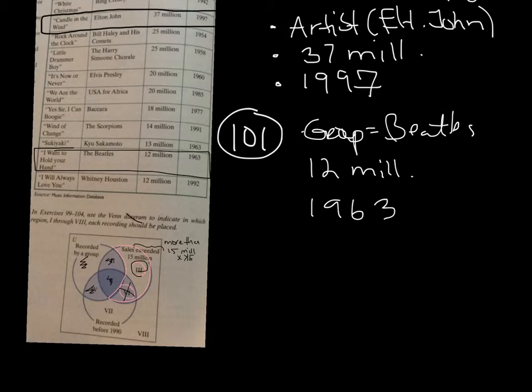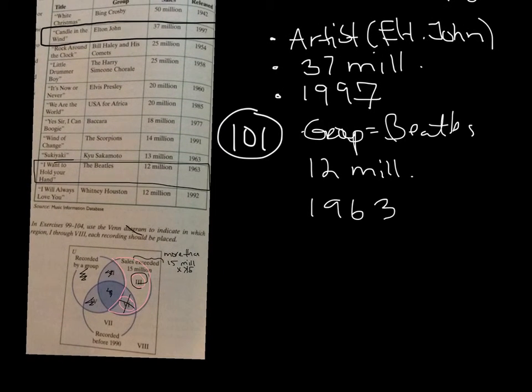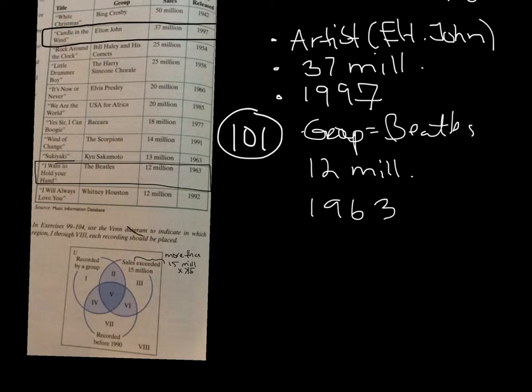And right now I'm going to go ahead and erase what we had in the last part, just because I don't want to confuse it with that. Okay, so I quickly deleted what we had here since we're in a new problem. So 101, Beatles, 12 million, 1963.